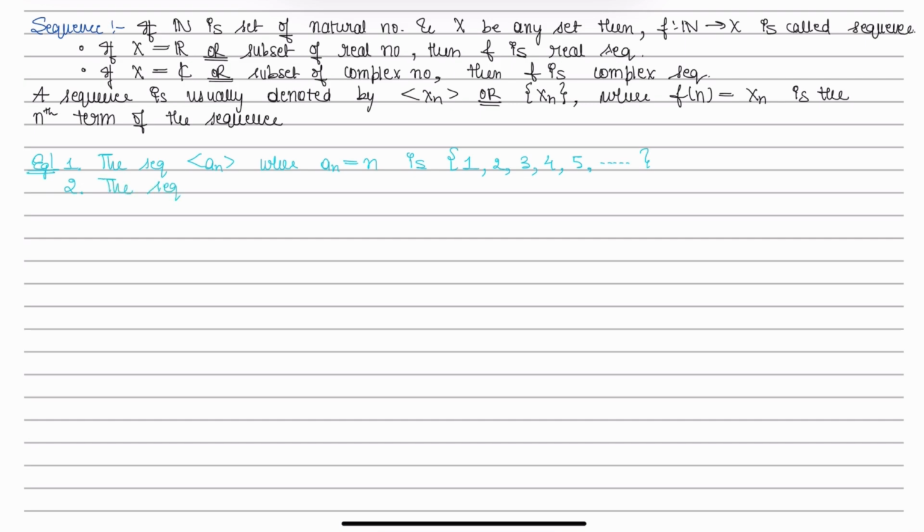The sequence an, where an is equal to minus 1 to the power n plus 1. Now a1 is equal to minus 1 to the power 2, which is 1. a2 is equal to minus 1 to the power 3, which is minus 1. Similarly, this goes on.